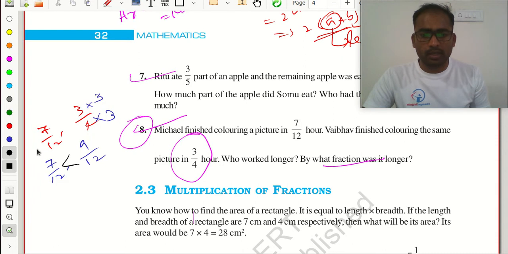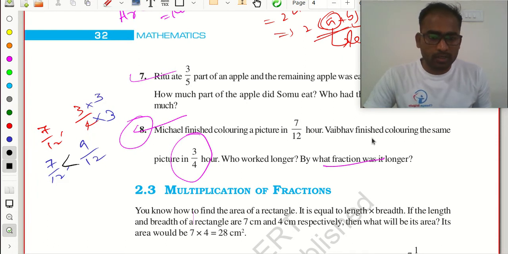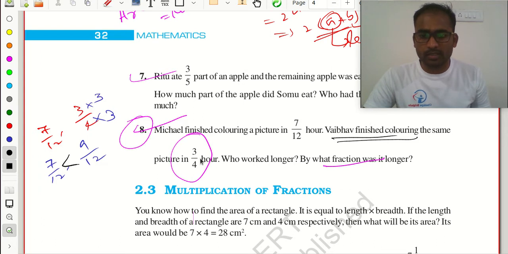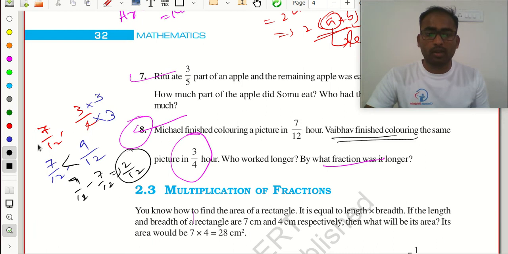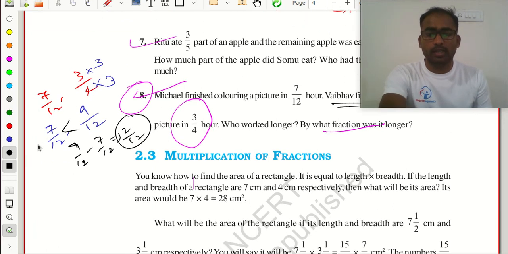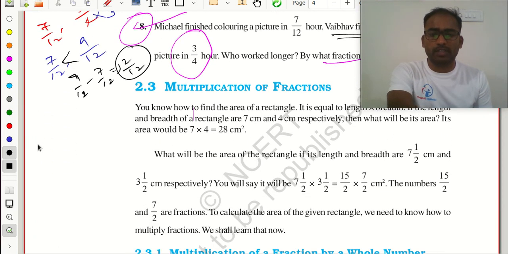9/12 is greater. 9/12 means Vaibhav finished coloring the same picture in this time. And who worked longer? Vaibhav worked longer. Now, by what fraction was it longer? We just need to take the difference. 9/12 minus 7/12 is how much? 2/12. 2/12 hour is how much longer he worked. Okay. Next, we need to do multiplication of fractions.